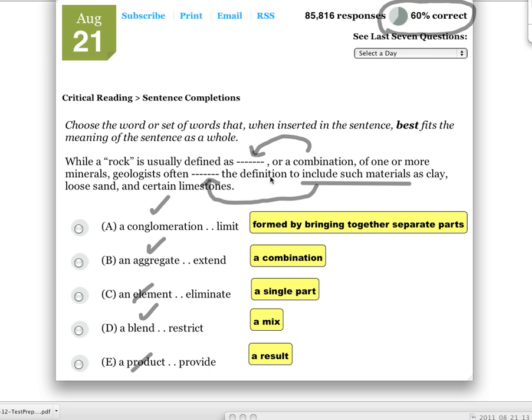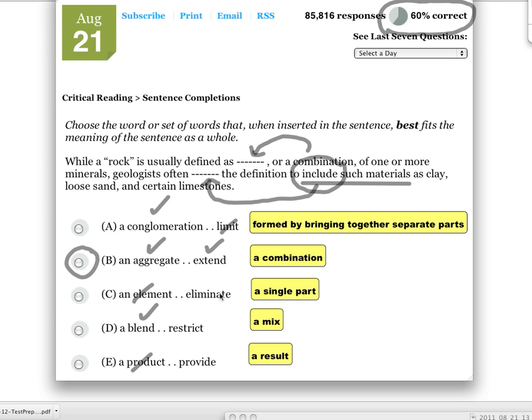Limit. Okay, geologists often limit the definition. Well, you wouldn't be limiting the definition by including something. Again, remember, we're kind of focusing on this word include here, right? Limiting is basically the opposite of including, so that's not going to work. Extend. Okay, could you extend the definition to include something? Well, yes. If you're including new things, then that would suggest that you'd be extending the definition. Okay, so it looks like B is going to be our answer, but we'll keep going.